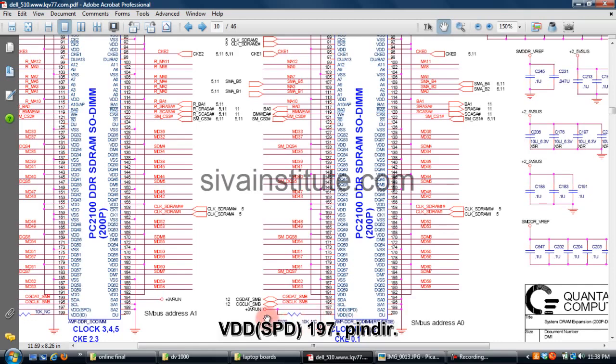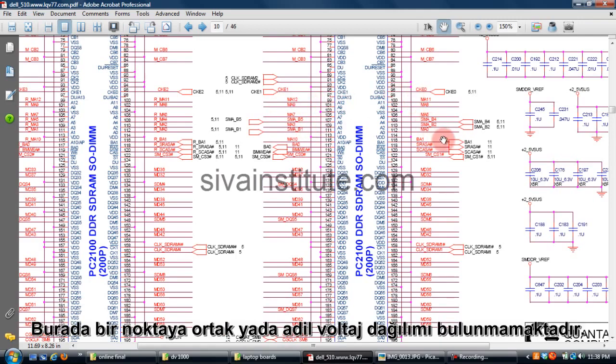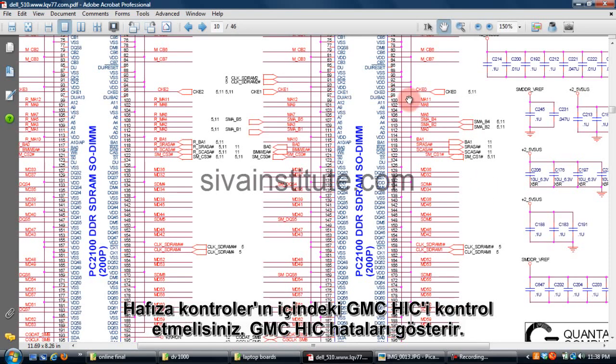VDD SPD is pin number 197. See here, CKE 0 and CKE 1. CKE 0 is pin 96, CKE 1 is pin 95. You should check here whether 1.1 volt, 1.2 volts or 1.5 volts is there or not. If there is no voltage at this point,